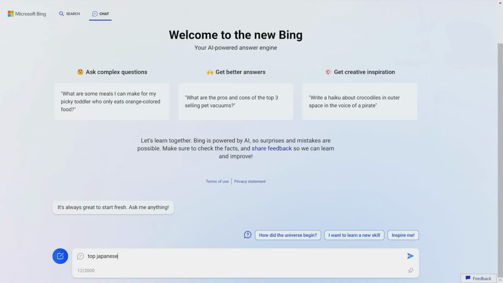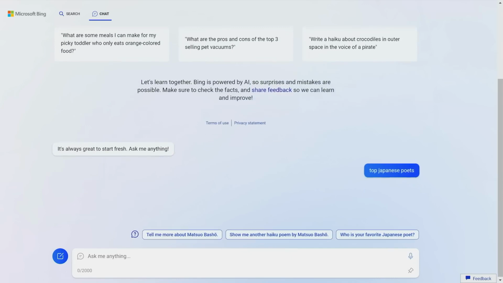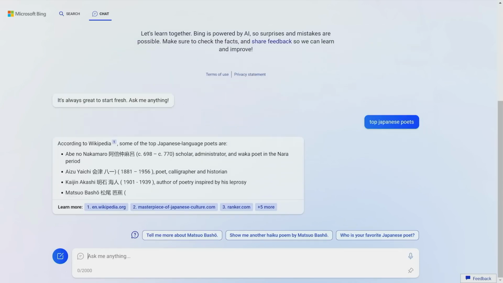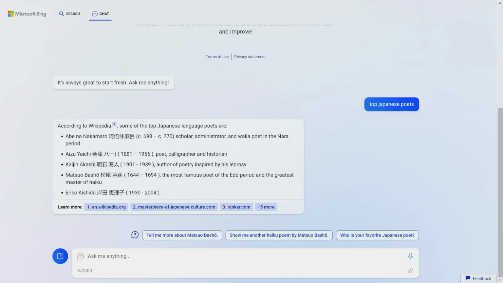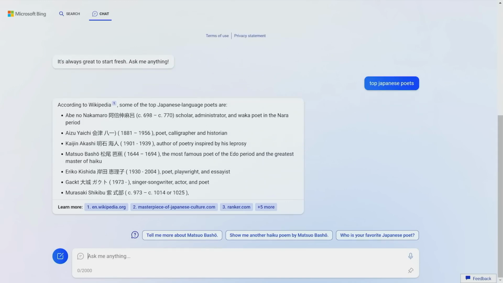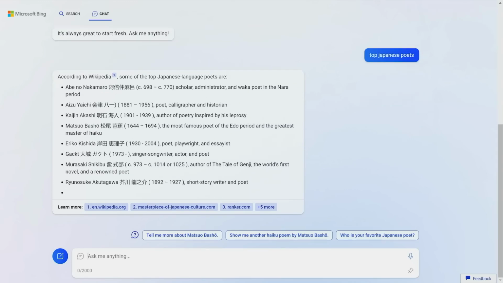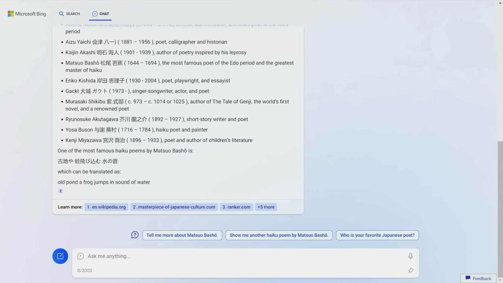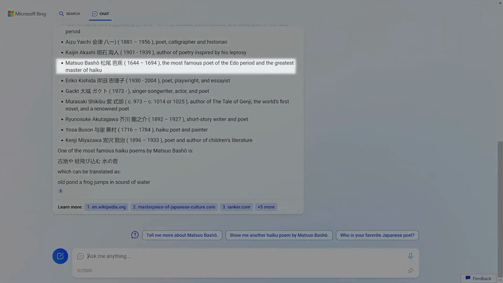So without a clear idea of what I want, necessarily, I'm just going to type in a simple prompt, top Japanese poets. And Bing starts to respond with a nice list. And you see this, it does a great job of mixing the Japanese language and the English language. And it knows, since I'm querying in English, to do that. Right away, I learn about this poet, Matsuo Basho. Turns out he is one of the greatest haiku masters of the world.